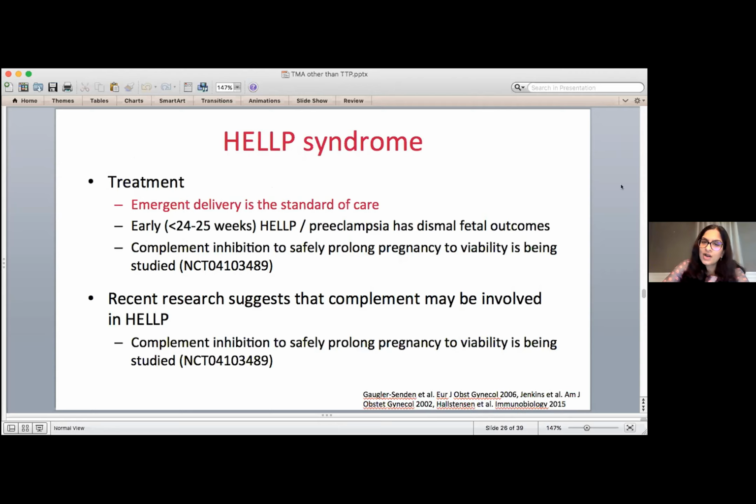The challenge for us as physicians, and for the moms that get this, is that if HELP occurs early, sometimes delivering a baby that's 24 or 25 weeks is not going to be associated with good outcomes. So there's actually a study going on at some sites using these complement inhibiting drugs that are used in atypical HUS to see if they're effective in HELP syndrome, because there is recent research showing that complement is involved in HELP. So these studies will hopefully be available in the next year or two.